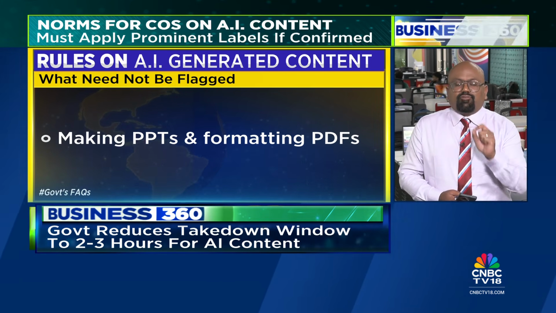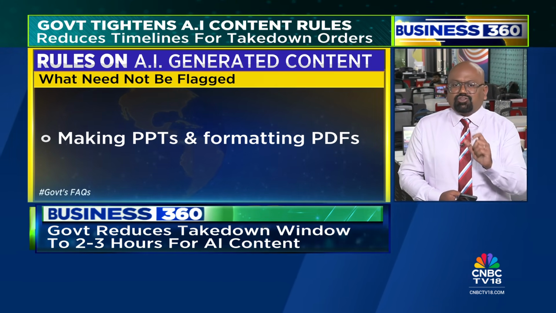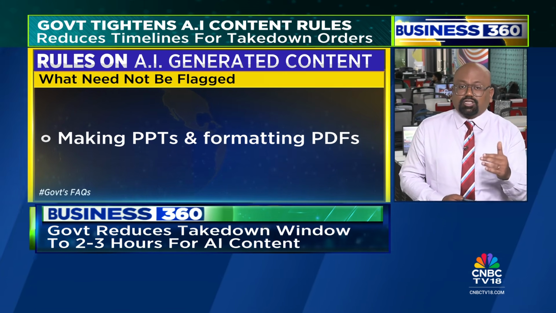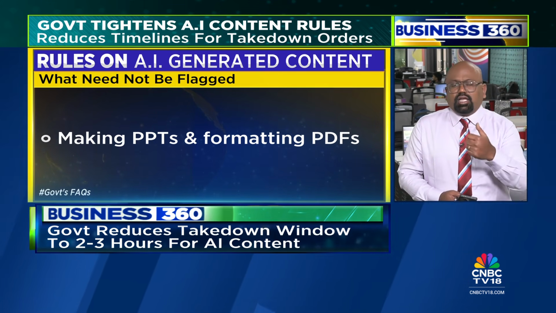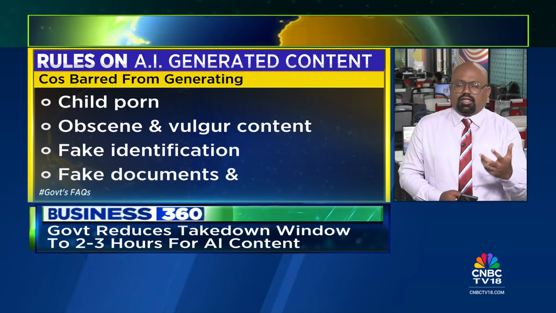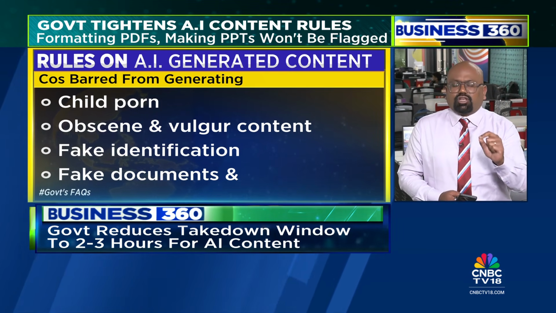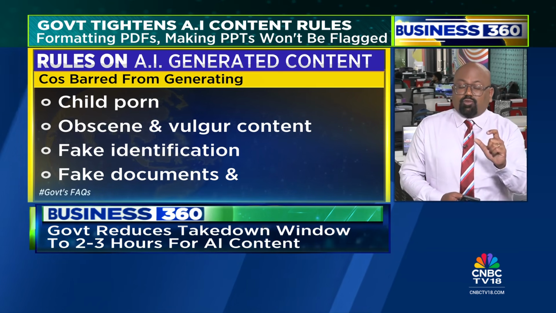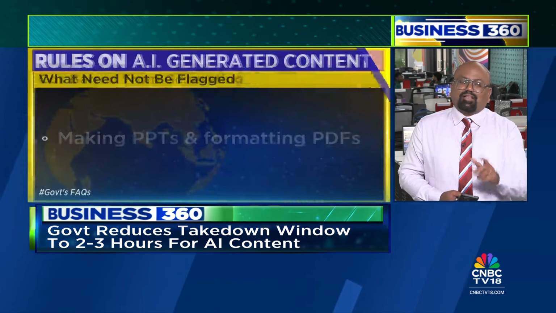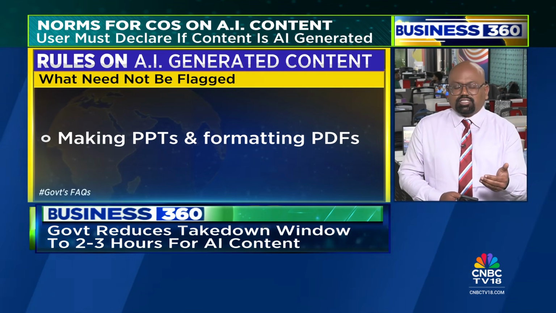However, the focus area for the government will be AI-generated content, especially illegal content. So what qualifies as illegal? Well, child pornography, obscene content, vulgar content. We'd seen only a few days back, Grok had been generating sexually inappropriate images. Images like those, content like that is something that the government is keen on targeting by way of these latest